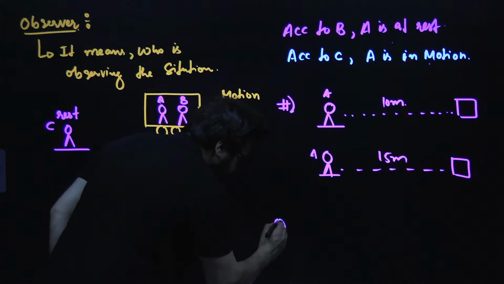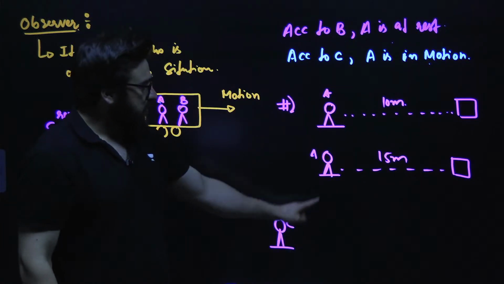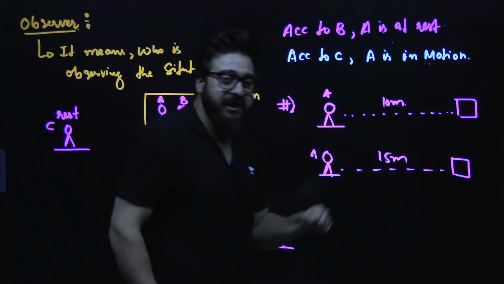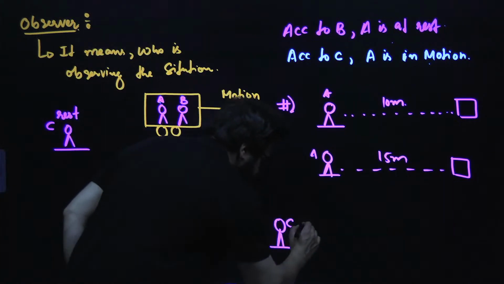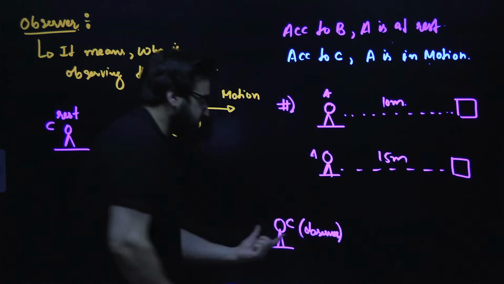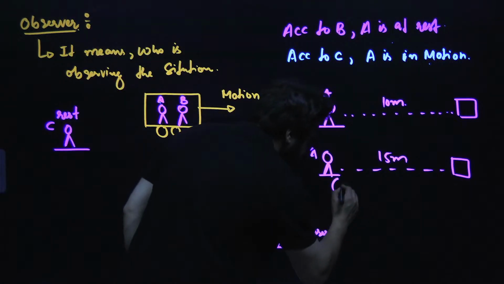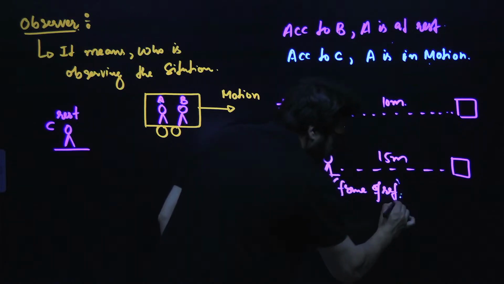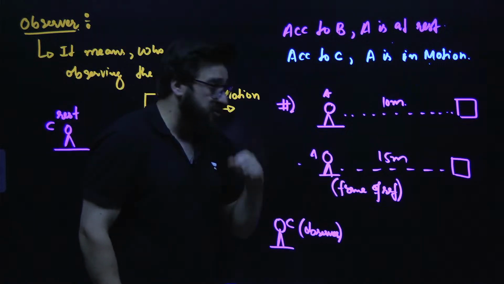And there is another person over here, C. This person C is saying that with respect to A, the object is at 15 meters. In this case, C is the observer. Why? Because C is observing the situation. And A is the frame of reference. Here, C is the observer and A is the frame of reference.